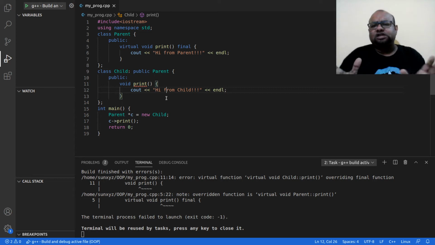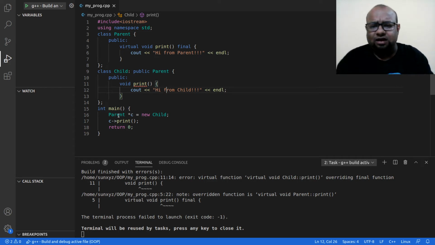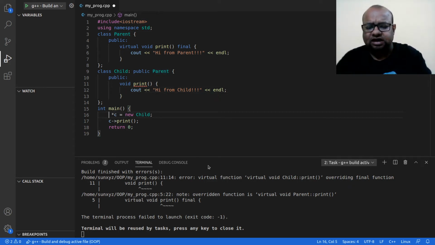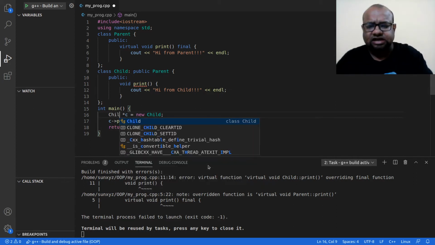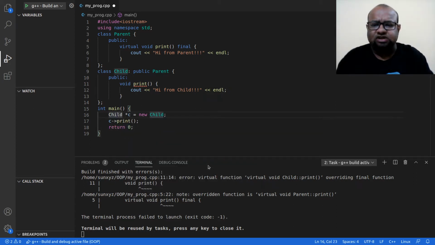I hope this makes sense. There is nothing very out of ordinary over here. What I am doing in the main function does not even matter. I can have a child class pointer pointing to a child class object, and the error is still going to be there. The error is over here.